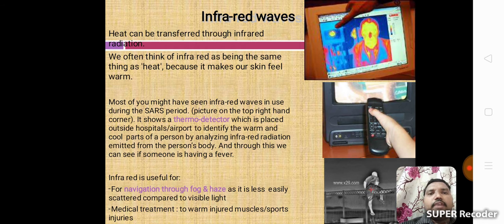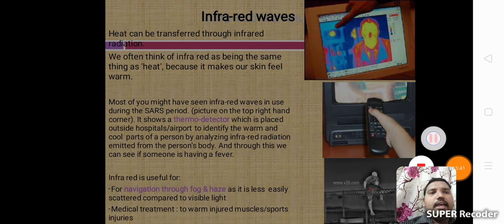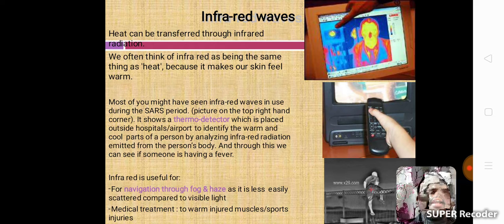Infrared is useful for navigation through fog and haze, as it is less easily scattered compared to visible light.